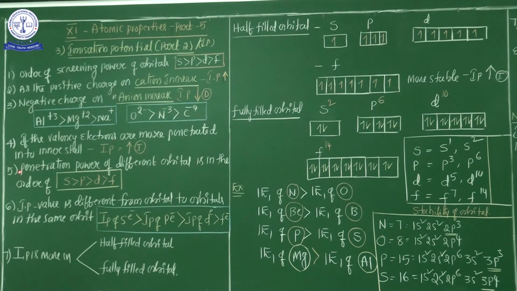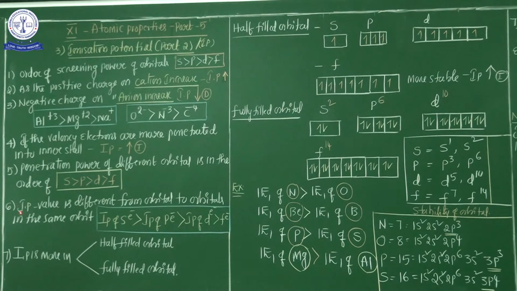Is it clear? Now see the fifth point: the penetration power of the different orbitals is in the order s orbital penetration is maximum, as already discussed, then p orbital, next d orbital, then f orbital. You know why the f orbital has the least penetration power? Because of its diffused shape and huge size compared to the s orbital. These are the penetration powers of the different orbitals: s, p, d and f.